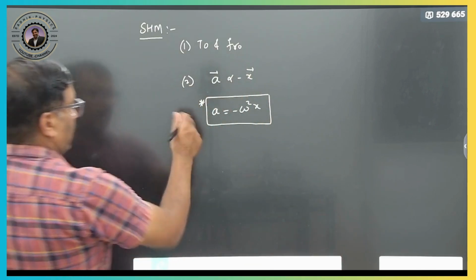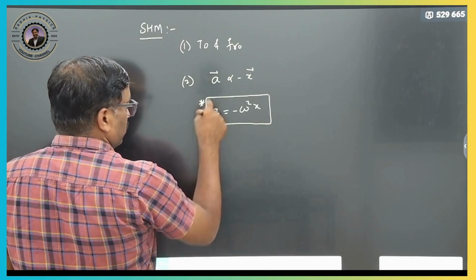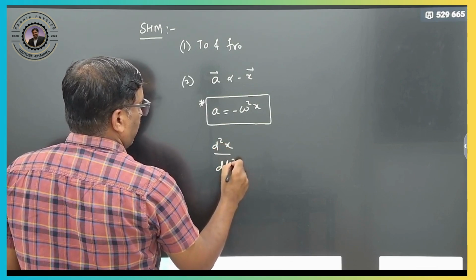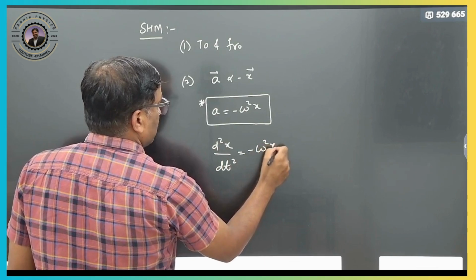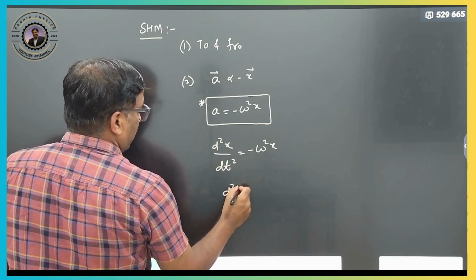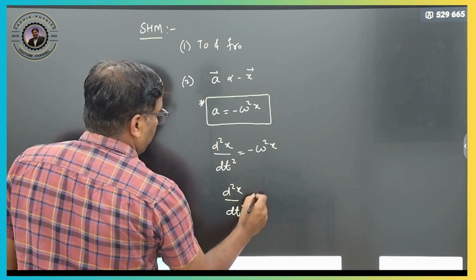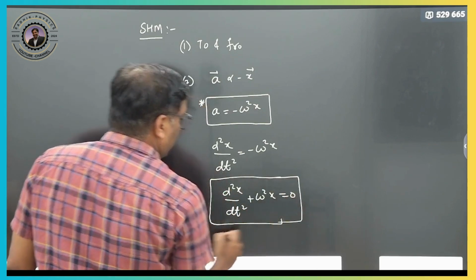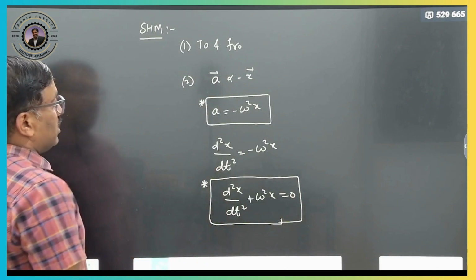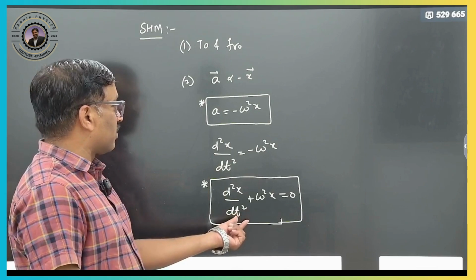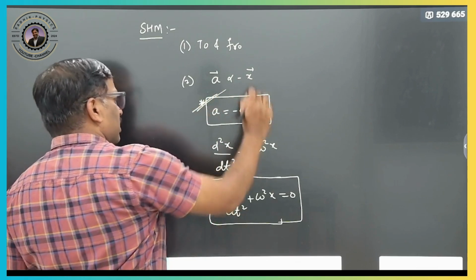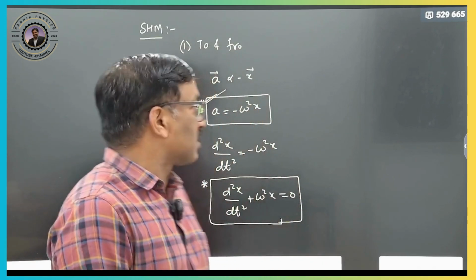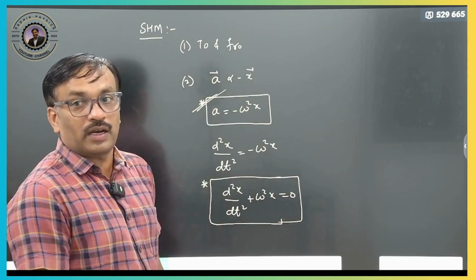Clear? So what is acceleration here? We can write it in terms of displacement: d square x by dt square is equal to minus omega square x. So you can take it as d square x by dt square plus omega square x equals 0. This is the differential equation of simple harmonic motion. This is the major condition. And one very important thing: acceleration and displacement are in opposite directions.